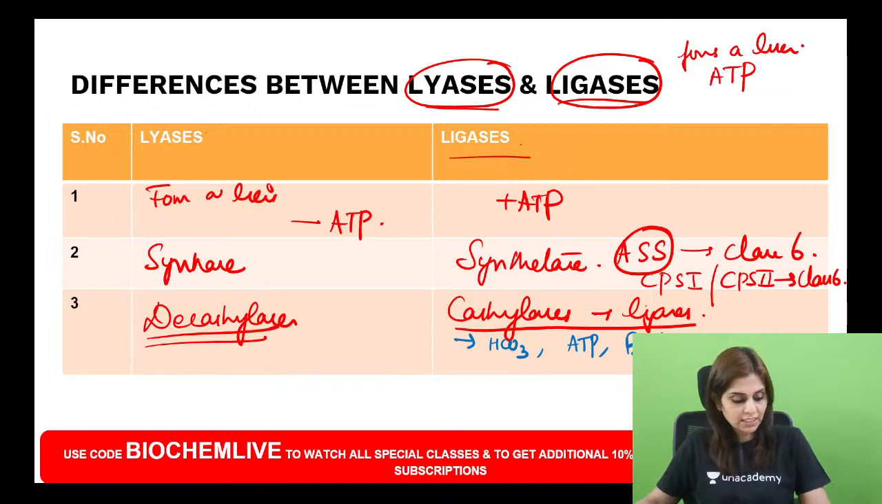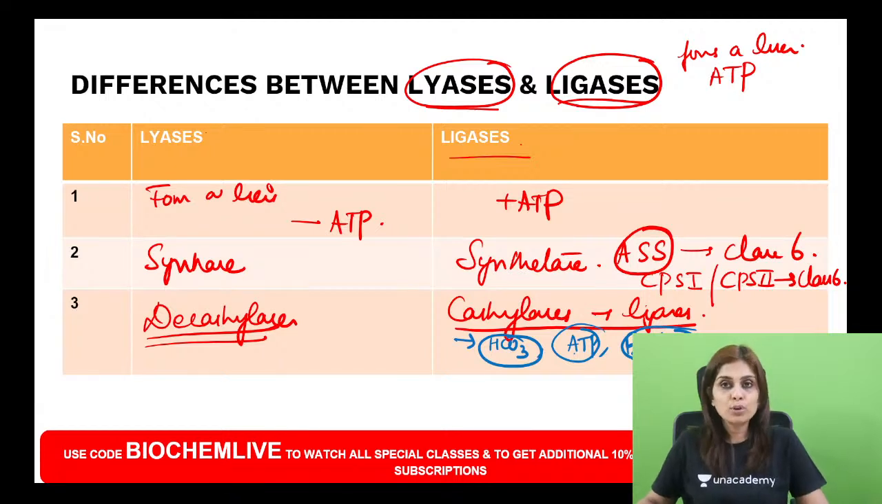Good, Abhinandani. So what does BBA stand for? The first B stands for bicarbonate. The second B stands for biotin and A stands for ATP. So these are the requirements of carboxylases. So carboxylases form a linkage by using ATP. So carboxylases are ligases. Decarboxylases are lyases.